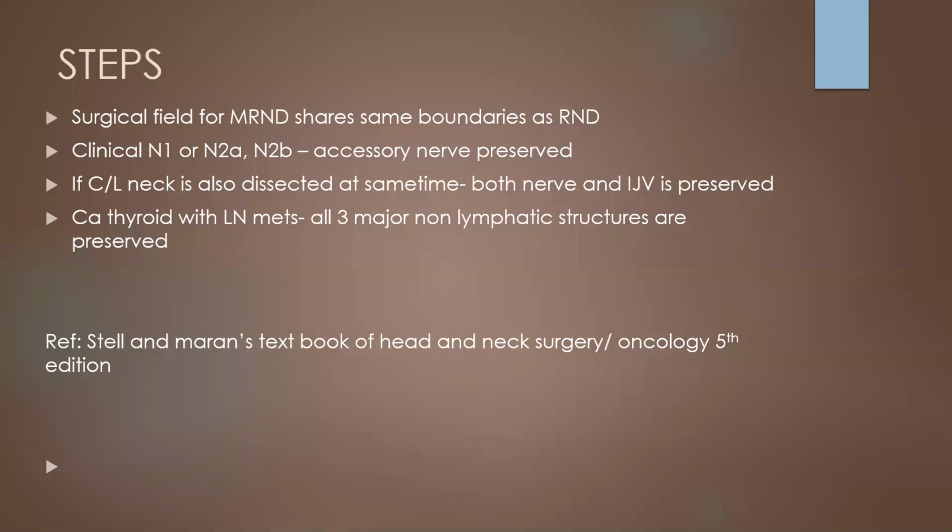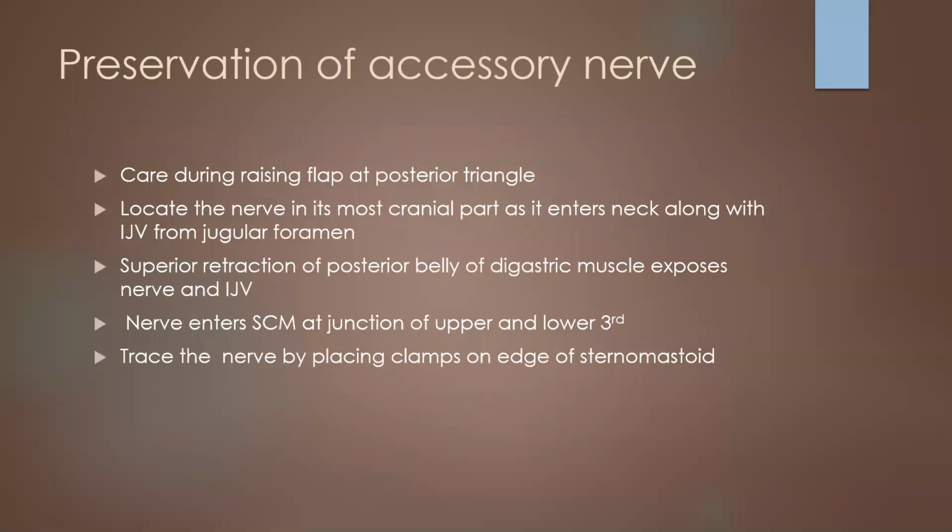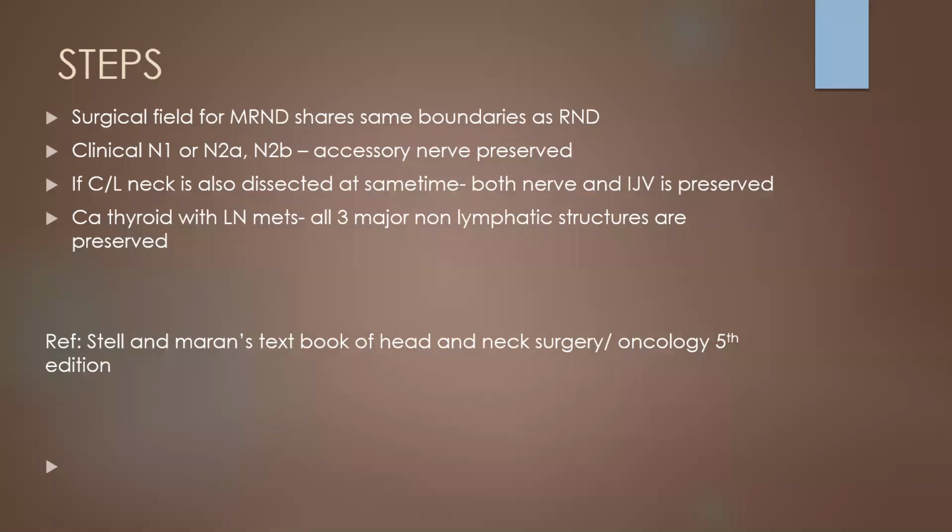Janani, Sir, Saurav is asking what are the types of modified radical neck dissection. Do you know? What are the types of MRND? That's what, sir. When we are preserving only the three things: preservation of accessory nerve or preservation. That is the thing I mentioned here, sir. Yeah. So I think type 1 is preservation of one structure, type 2 is preservation of two structures, and type 3 is preservation of all three.